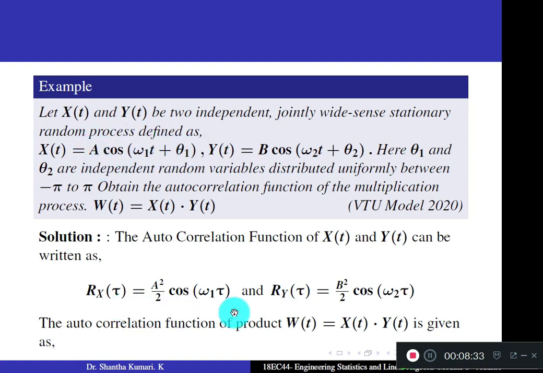The autocorrelation function is A square by 2 into cos omega 1 tau. It is a wide sense stationary process. We already proved it. Similarly, for the random process Y of t, there is a similar expression, only the constant term is B and here omega 2.